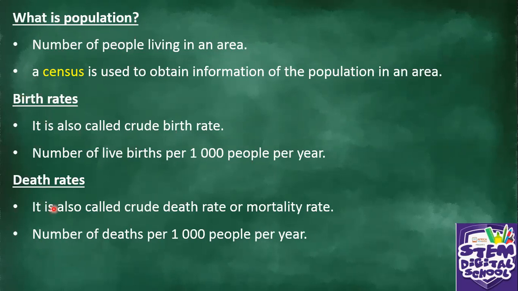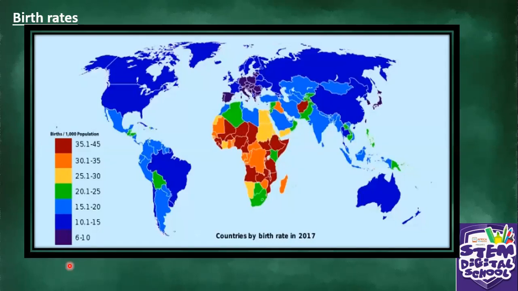So these rates are very important when you are talking about population in an area. You have to look at the birth rate. You have also to look at the death rate. As you can see in this picture, countries are being shown for their birth rate in 2017. So this information was taken in 2017. It's showing birth rate across the world, around the world.